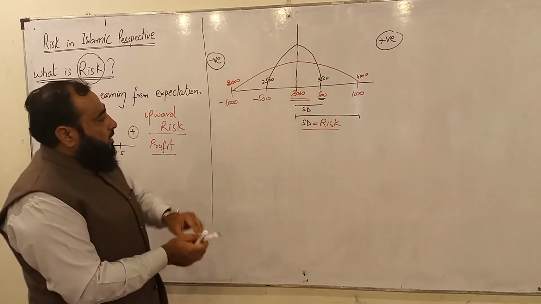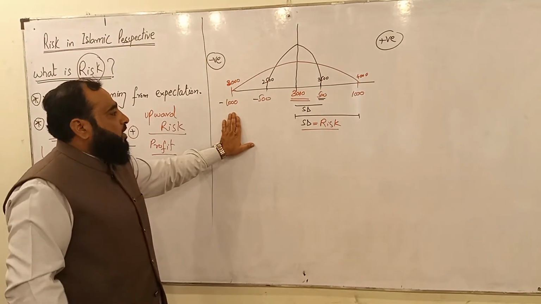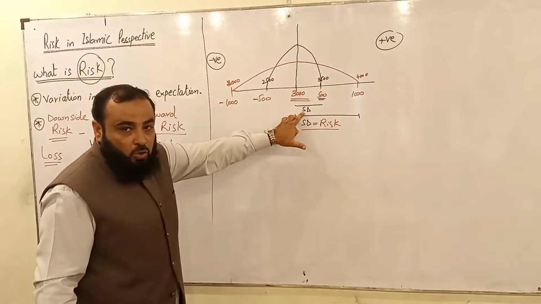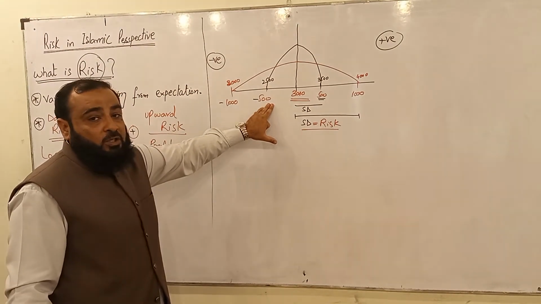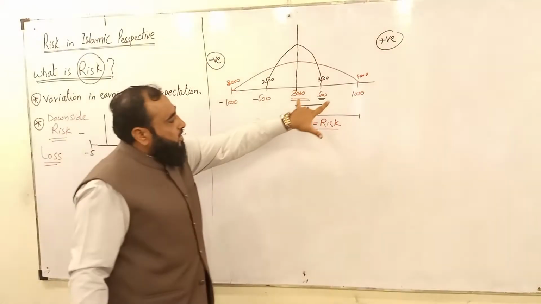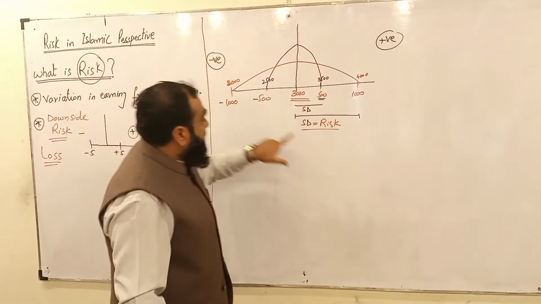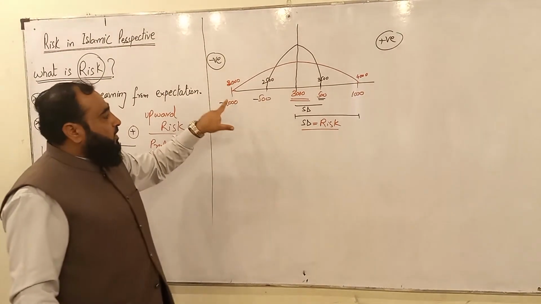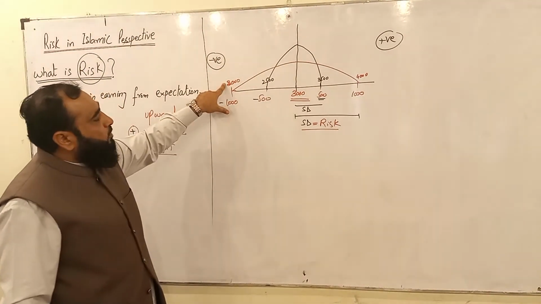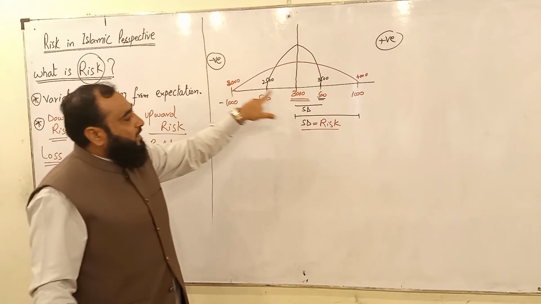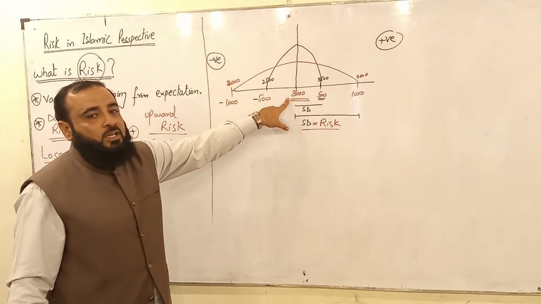On the negative side, look here, because their standard deviation was low, they were facing very low loss. Where the standard deviation was high, they were facing a high loss. If they face loss, then their income will become 2,000 rather than the average income of 3,000.